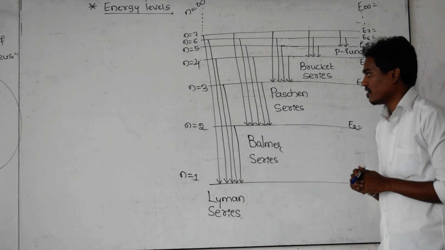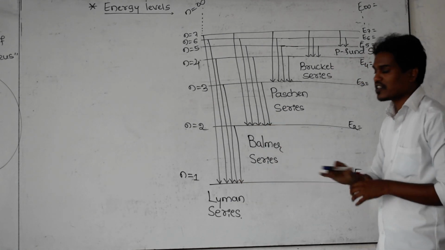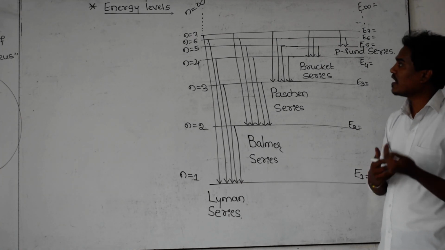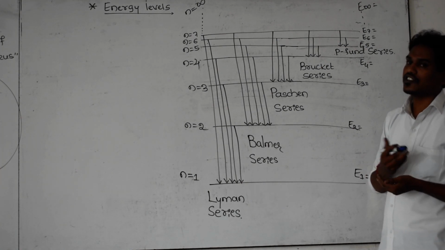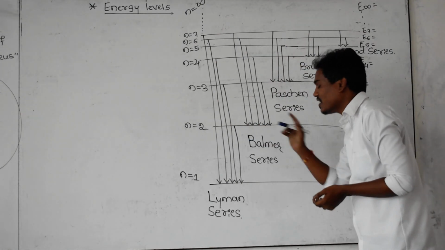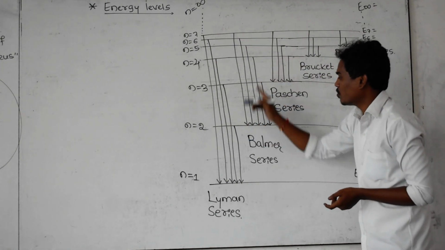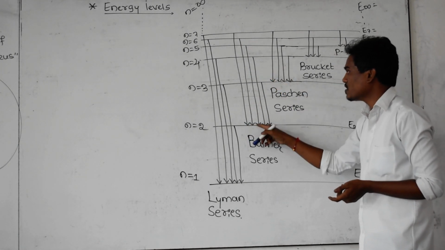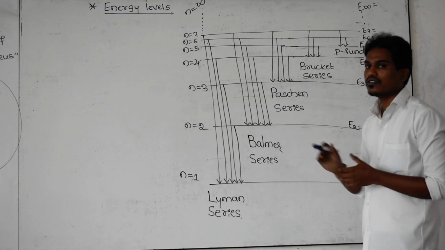Just observe that the electron makes transitions from different energy levels to the first energy level. And this one is the Balmer series. Here, the electron makes transitions from higher energy levels to the second energy level. That is 7 to 2, 6 to 2, 5 to 2, and again 3 to 2.